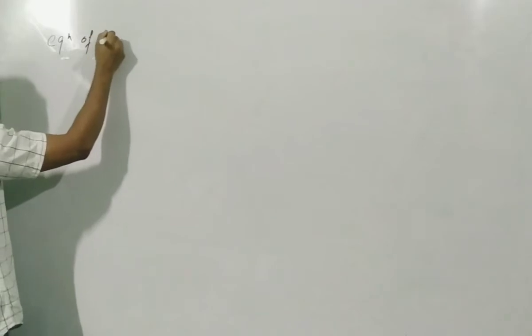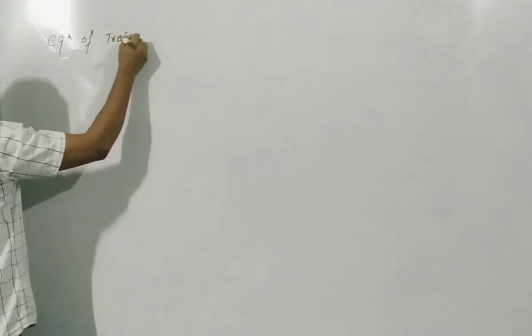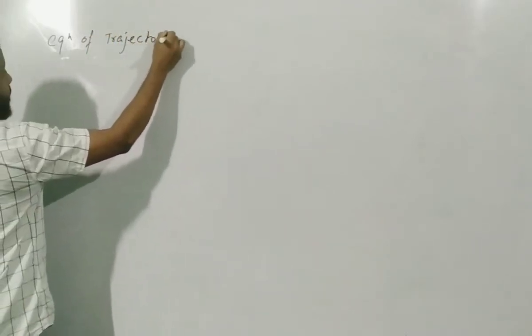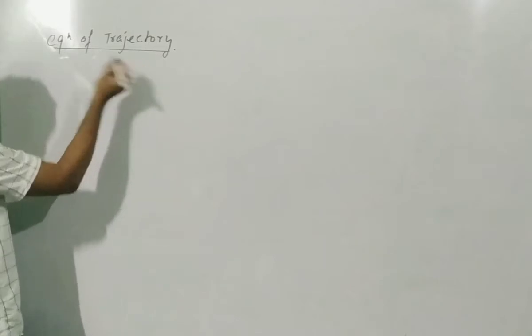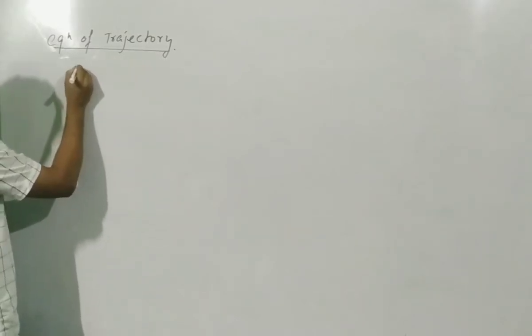So what else? Since I am dealing with equation of trajectory, let us say, what if it is not a projectile? Equation of trajectory. If it is not a projectile, then what else can I have? For example, they may give you a question like this. Look at this question very carefully.